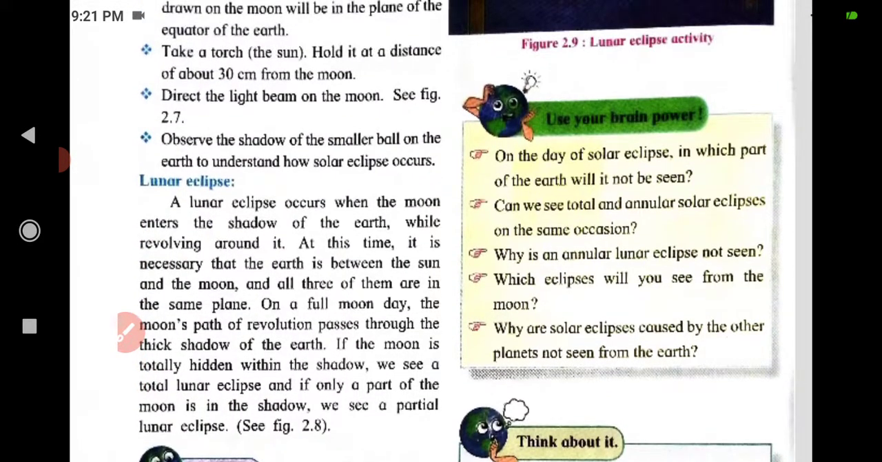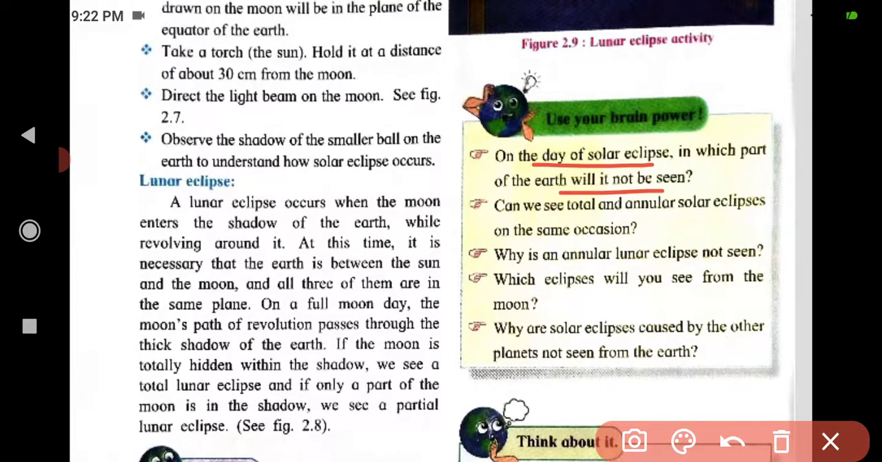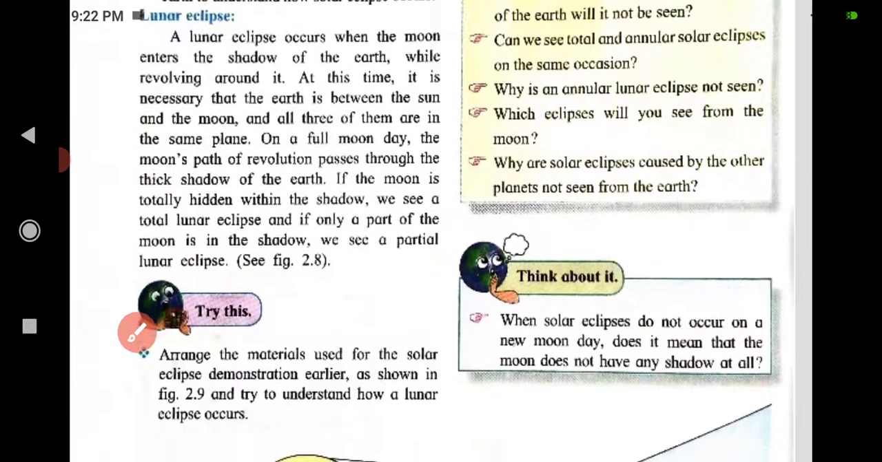Now, use your brain power. On the day of solar eclipse, in which part of the earth will it not be seen? Dear student, you have to give me the answer of this question. Can we see total and annular solar eclipse on the same occasion? Why is an annular lunar eclipse not seen? Which eclipse will you see from the moon? Why are solar eclipses caused by the other planets not seen from the earth? You have to tell me the answers of those questions.